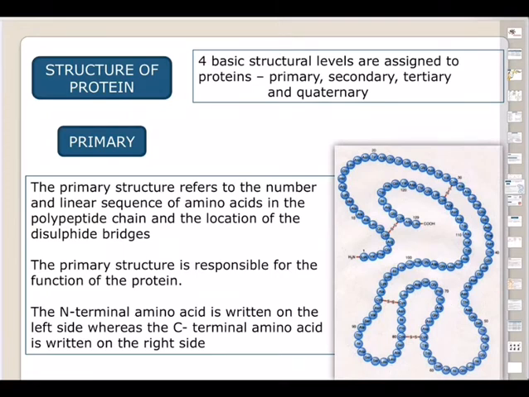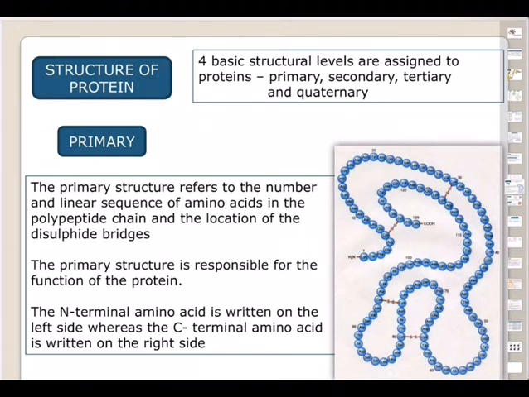Being big molecules, macromolecules, proteins are not freely soluble in water but form colloidal complexes with the water, colloids.